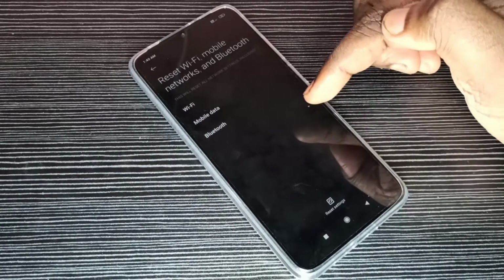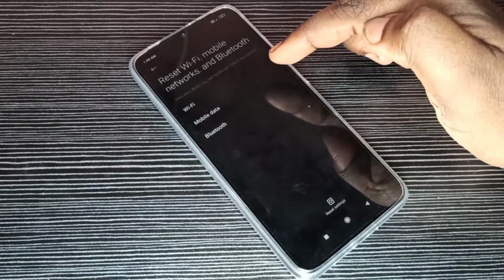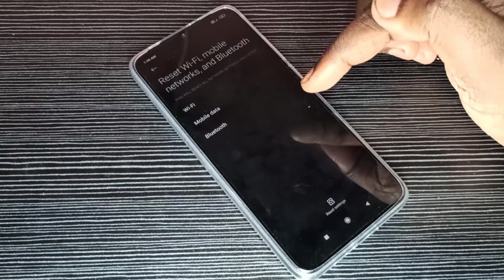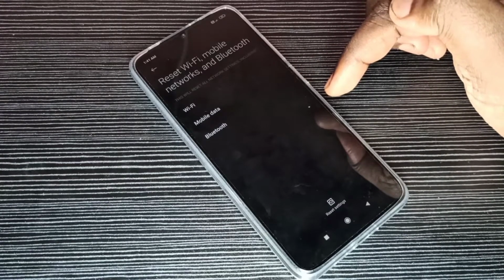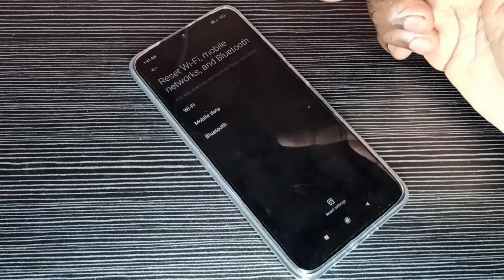So it has deleted Wi-Fi settings, mobile data settings and Bluetooth settings. So this way we can fix network related issues. We can reset all these settings back to factory default.